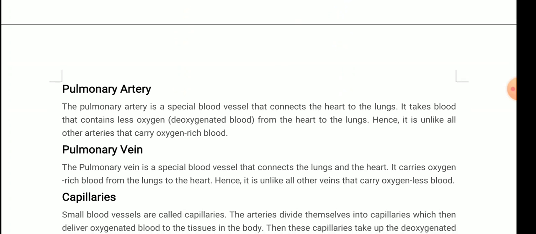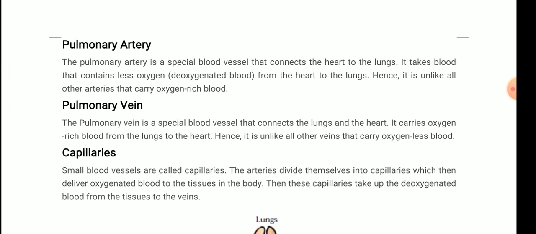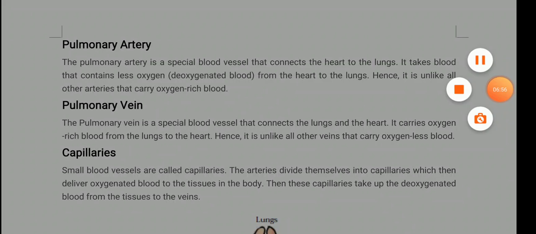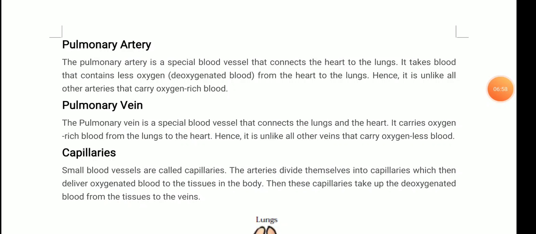Now, some different kinds of arteries and veins. First one is the pulmonary artery. The pulmonary artery is a special blood vessel that connects the heart to the lungs. It takes blood that contains less oxygen, that is deoxygenated blood, from the heart to the lungs. Hence, it is unlike all other arteries that carry oxygen rich blood.